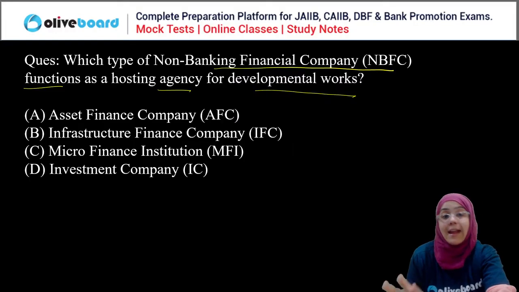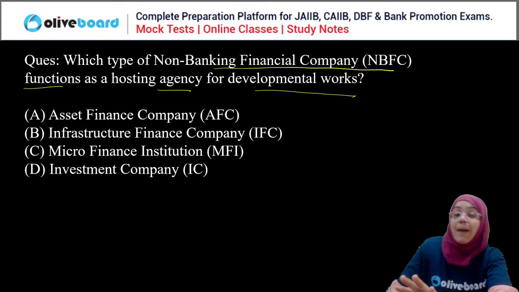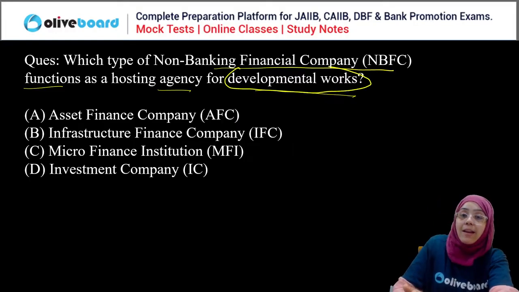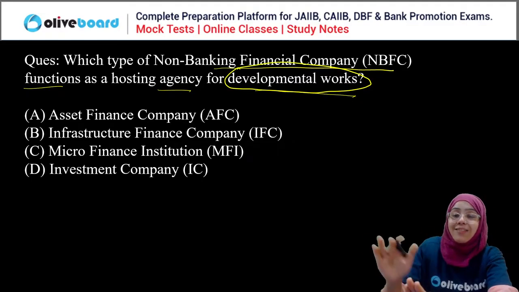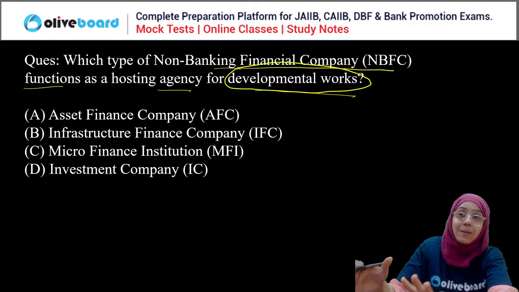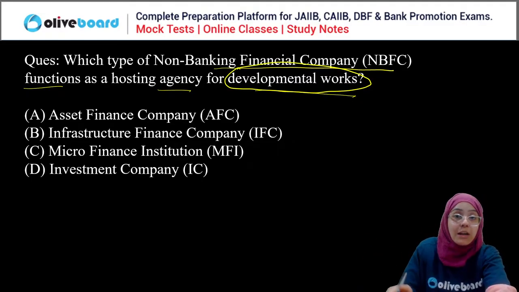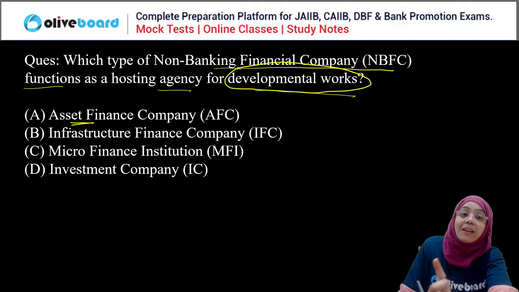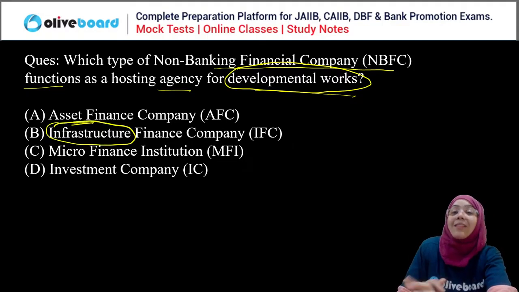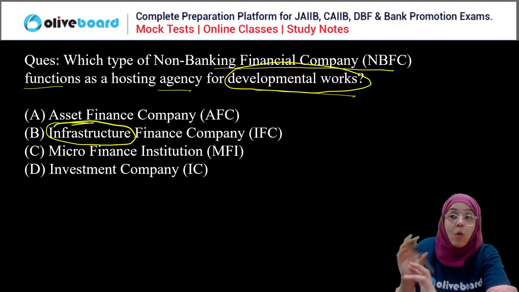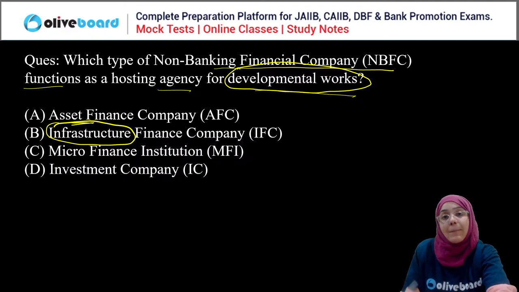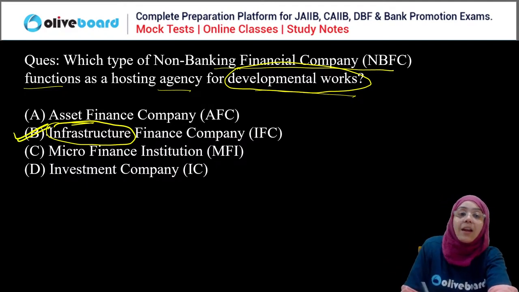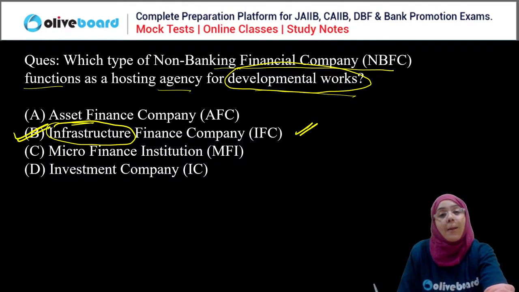Okay, Krishna is saying asset finance company. Development work. Focus on this point, right? Asset finance company, the function is clear from the word itself. It is for asset financing. So when we are talking about the development work, it is infrastructure that attracts the visible development in the country. So obviously B is the correct answer. Infrastructure finance company is the correct answer. Okay, done.